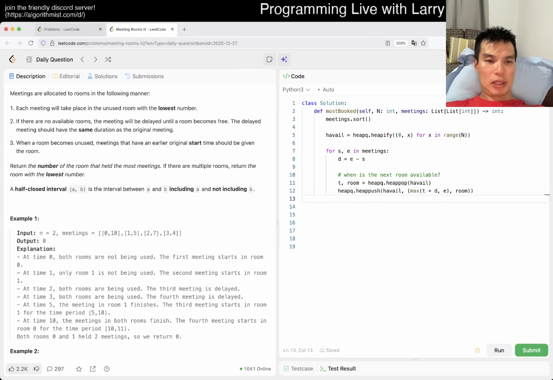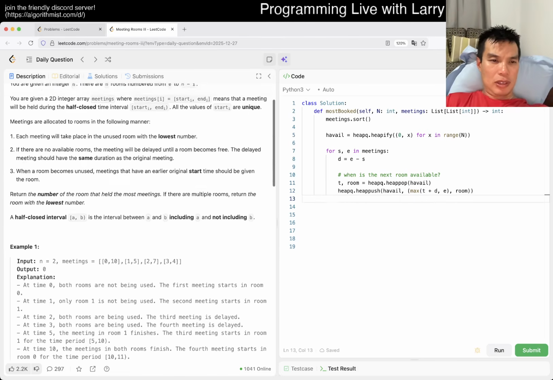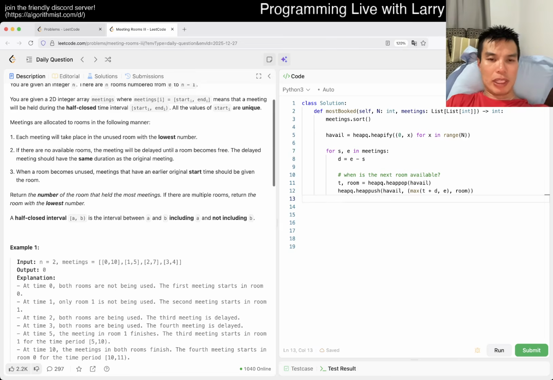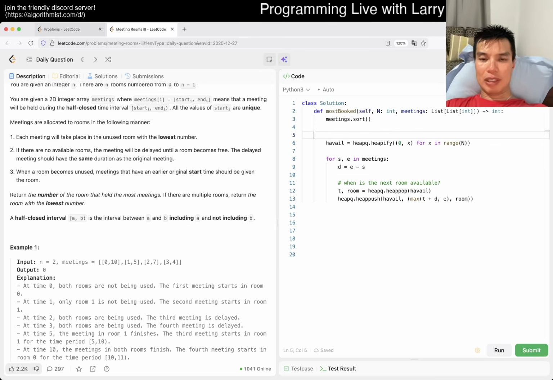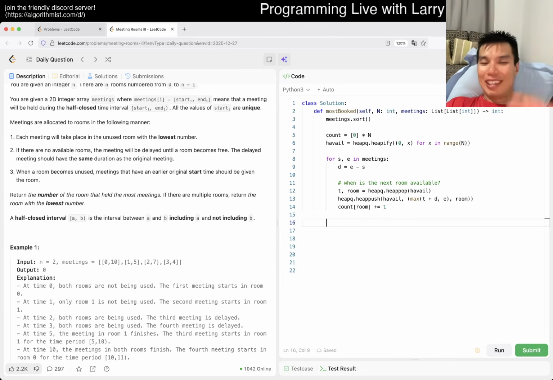What are we supposed to return? The room with the most meetings. Oh, I actually did not. Okay, that part is easy though. We just have maybe count is equal to 0 times n. Count of room. I'm trying to write in C or something. It's fine.